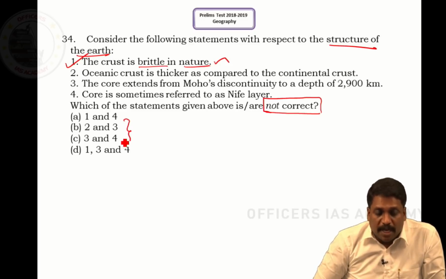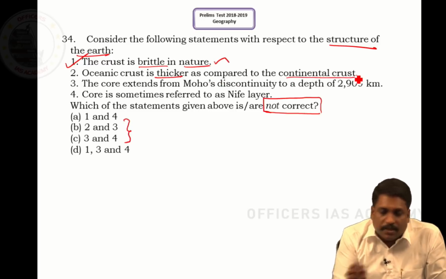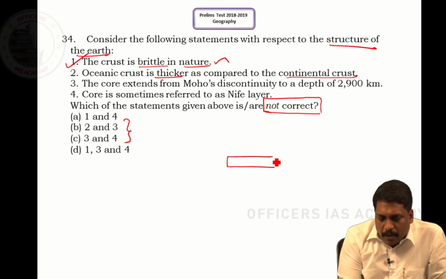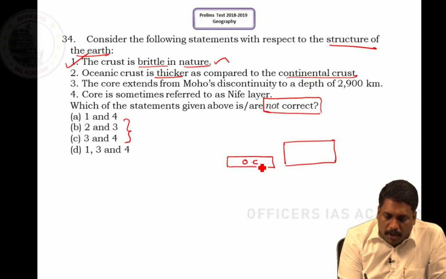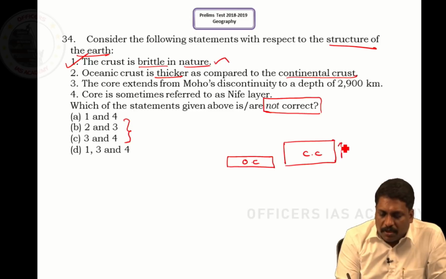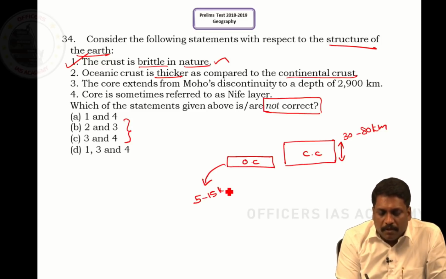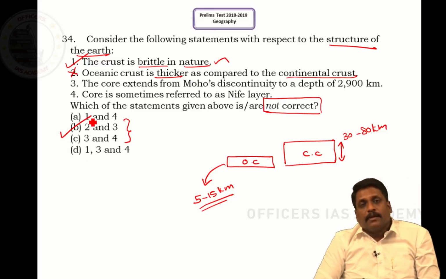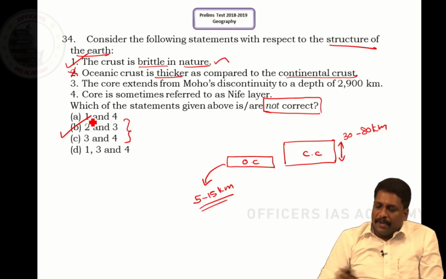Now, coming to statement 2. Statement 2 says oceanic crust is thicker as compared to the continental crust. This statement is wrong because I understand oceanic crust is normally thin. They are basaltic in nature, very thin but high in density. Continental crust is comparatively thick because it can exist anywhere between 30 to 80 kilometers of thickness. Oceanic crust can extend anywhere between 5 to 15 kilometers. So, the statement is wrong. So, what can be the potential answer? Answer can be B, because only B has 2 in it. So, answer is B, 34.